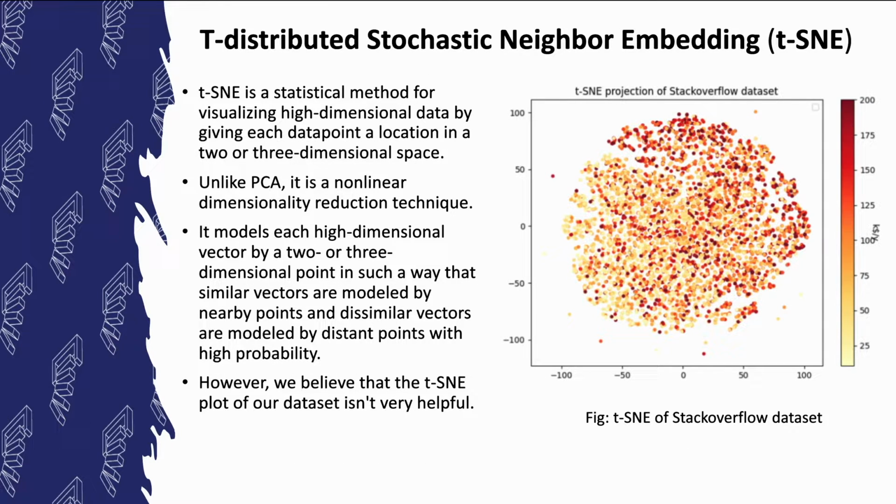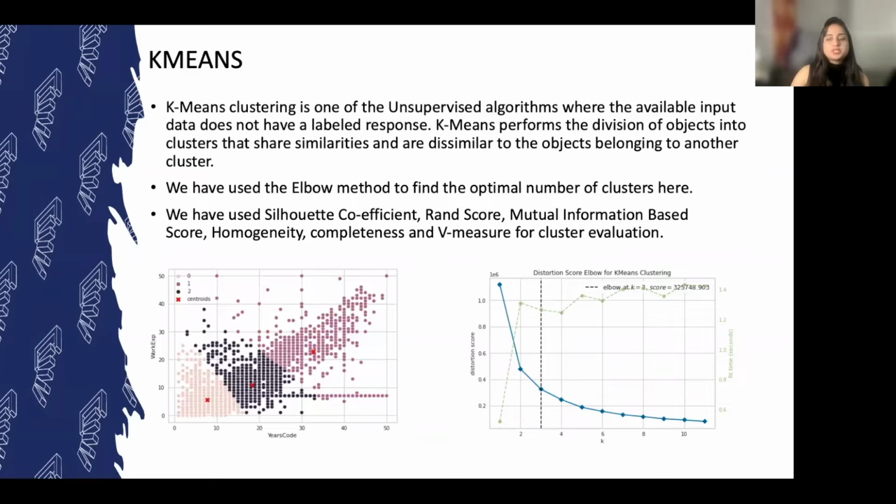Unlike PCA, t-SNE is a non-linear dimensionality reduction technique. It models each high-dimensional vector in such a way that similar vectors are modeled by neighboring points and dissimilar vectors are modeled by distant points with high probability. K-means performs the division of objects into clusters that share similarities and are dissimilar to the objects belonging to another cluster. For our data set, the optimal number of clusters using the elbow method was 3.